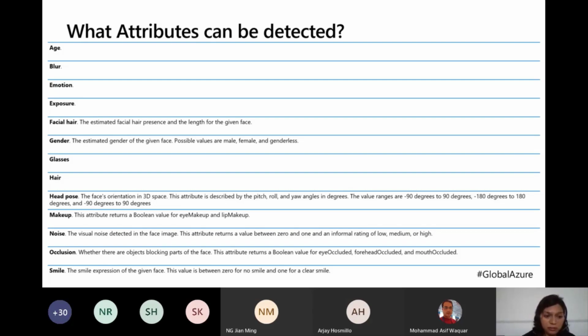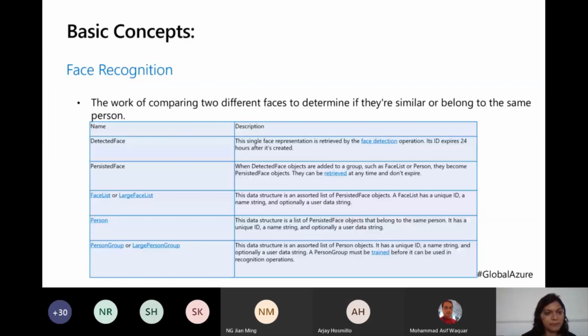It also checks whether makeup is there or not. Noise is the visual noise in the picture, any disturbances, overlaps. Occlusion is whether objects are blocking parts of the face, so the attribute returns a boolean value for forehead occluded, eye occluded or mouth occluded. It also gives you the smile, from 0 to 1, 0 for no smile and 1 for a clear smile. That attribute is also used to determine your emotion quotient.